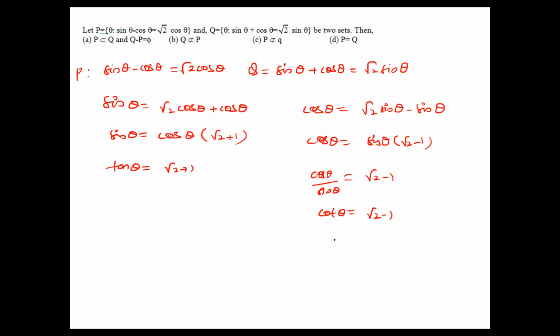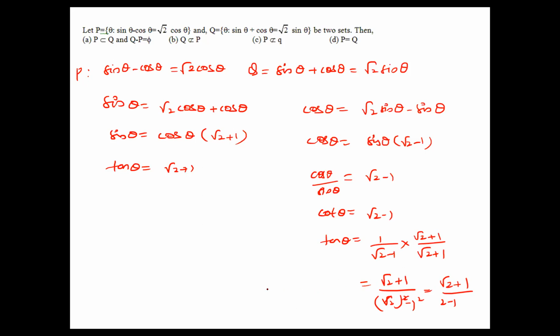Both are equal or not? To make them equal, cot can be written as 1 by tan theta, that is 1 by root 2 minus 1. Now do the rationalization. Multiply by root 2 plus 1, here also root 2 plus 1. Root 2 plus 1 divided by root 2 whole square minus 1 square, which is 2 minus 1.